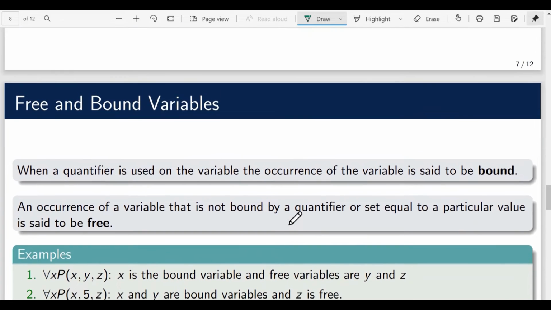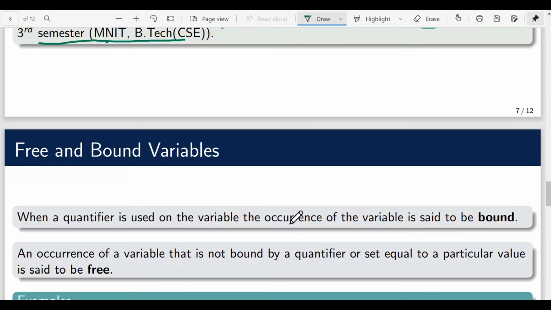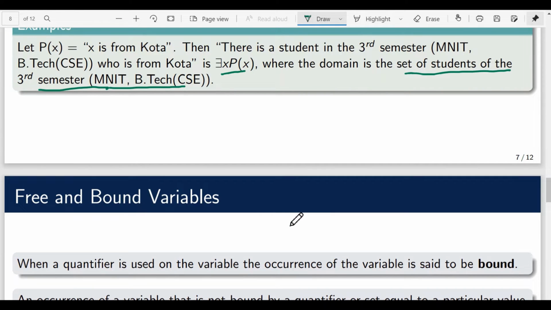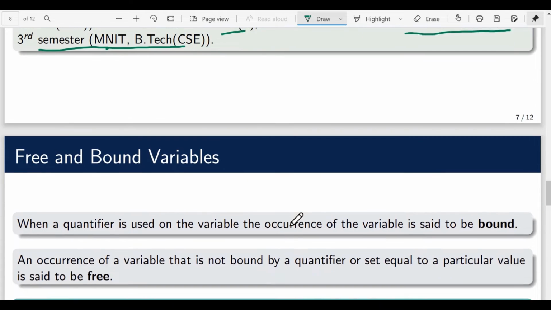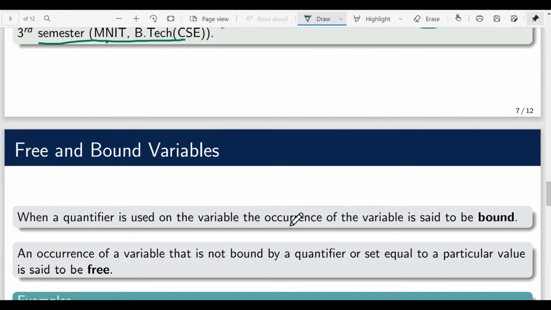In the beginning, we talked about how the objective is to assign values to the predicate variables. Variables for which the values are already assigned are called bound variables, and the variables which are not bound are called free variables. There are two methods for assigning values: either we can directly assign values, or we can use quantifiers.